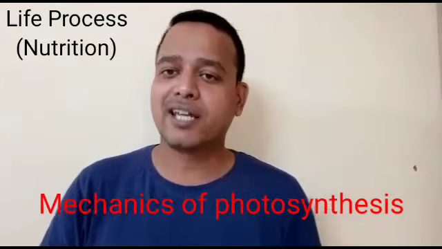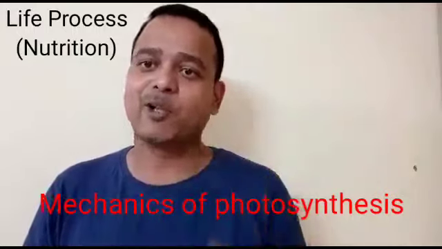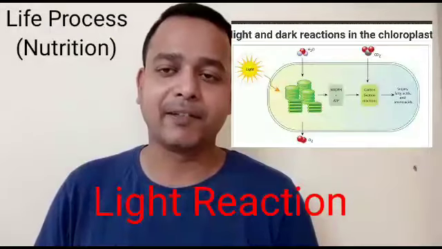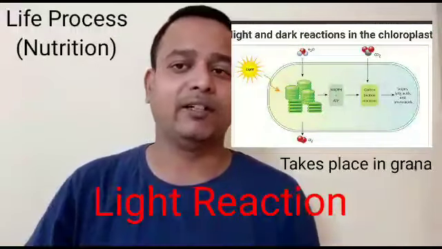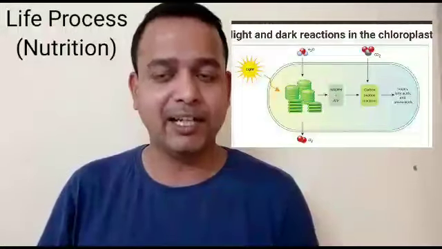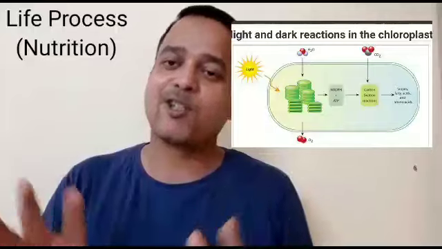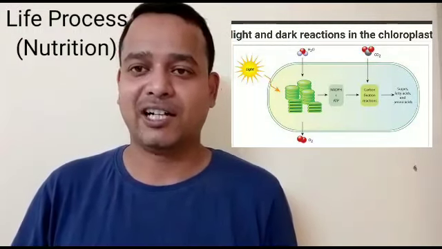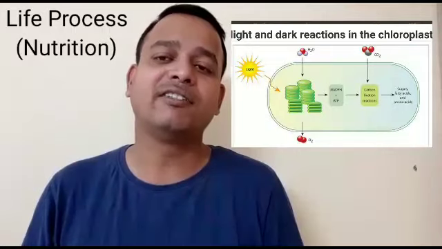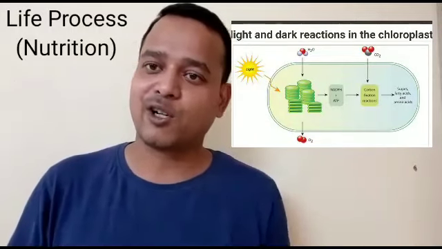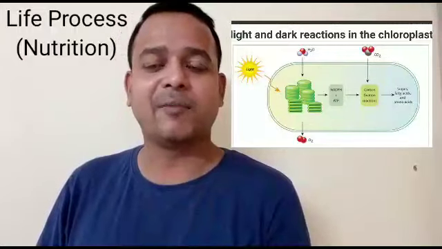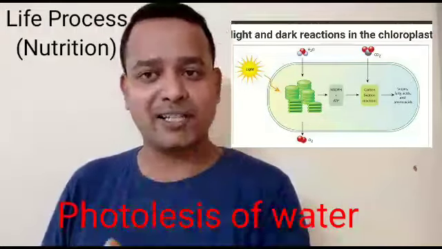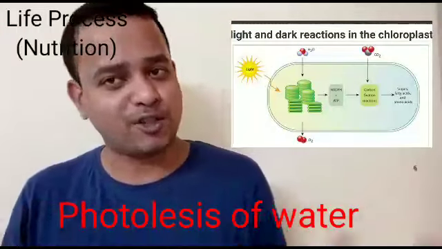Now comes the mechanism of photosynthesis. You have to understand that. That is very important. I will be explaining what is light reaction and dark reaction in detail. So what happens in light reaction, which takes place in grana? Sunlight is trapped by the chlorophyll and water splits in the presence of sunlight to give us oxygen. I repeat, water splits up in the presence of sunlight and gives us oxygen. Since water is getting split up, it is termed as photolysis. Photo means light, lysis means to break down. So it is called photolysis of water.